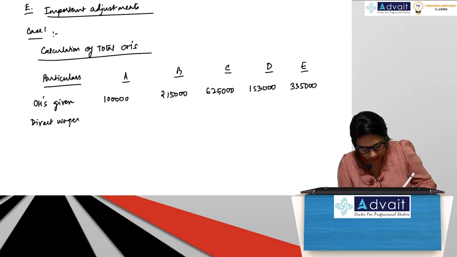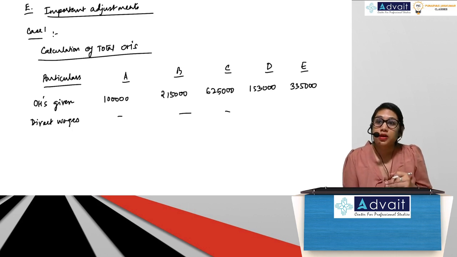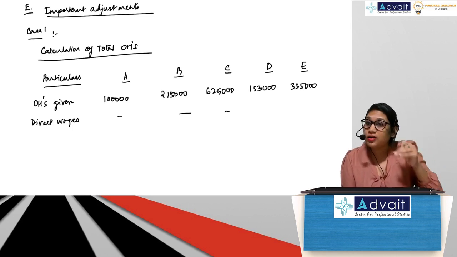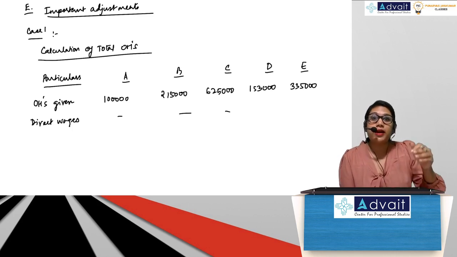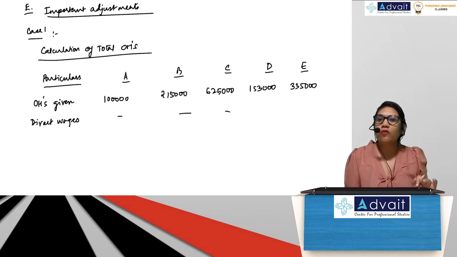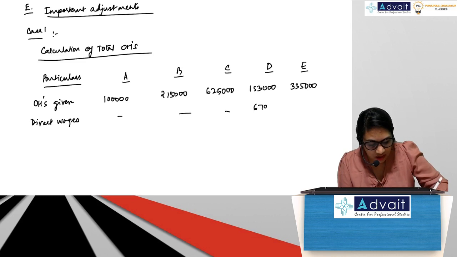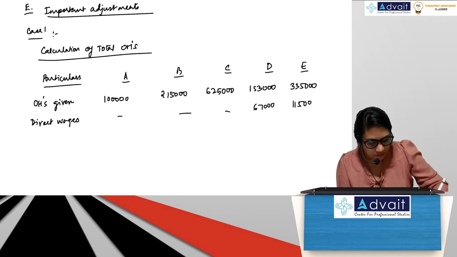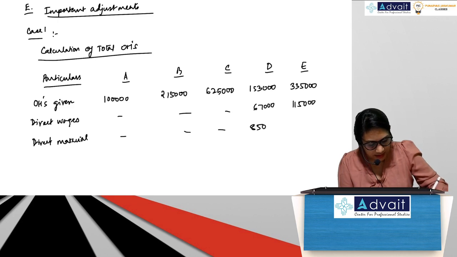Now to this we add direct wages, but direct wages will not come for A, B, C because A, B, C are my production departments. For A, B, C, the product is being manufactured in these departments. So in A, B, C, whatever direct wages and direct material we put, that is completely direct to the product. So that is part of prime cost. We are not talking about overheads there. But the direct wages in D and E will be considered. So 67,000, 1 lakh 15,000. Similarly, direct material, nil, nil, nil, 85,000, 46,000.